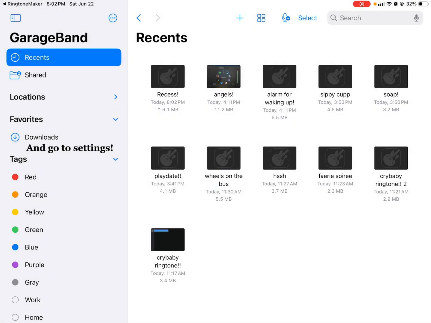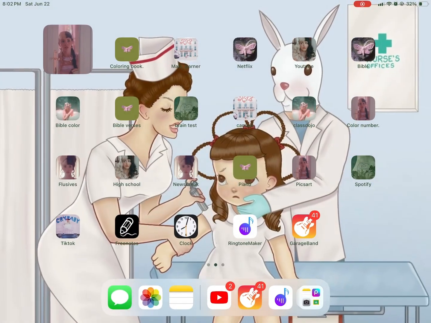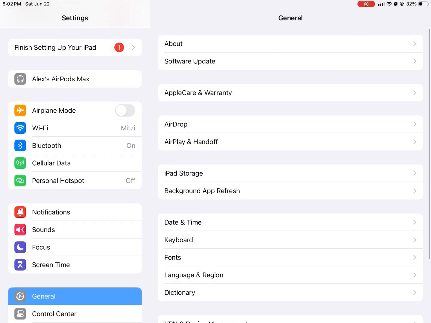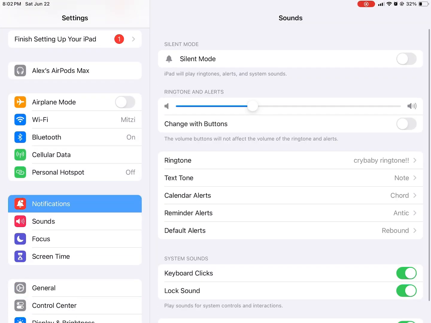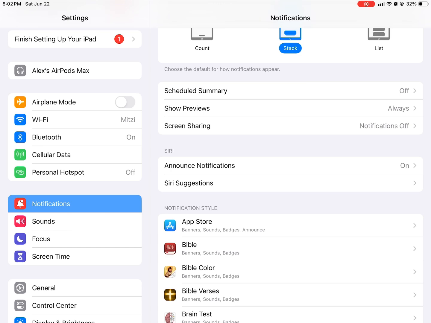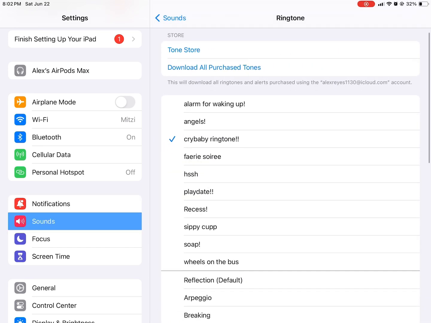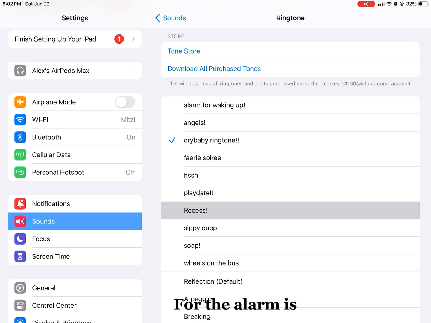And go to Settings. And there you have it. For the alarm is.